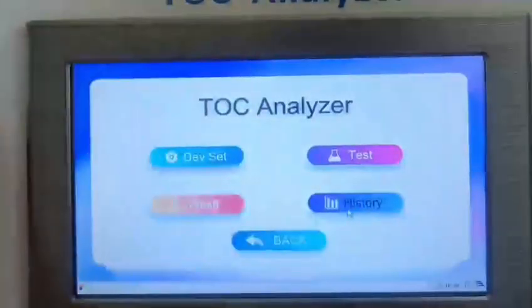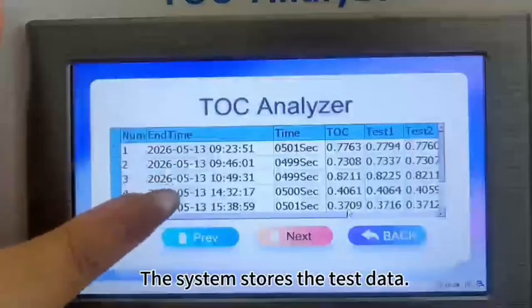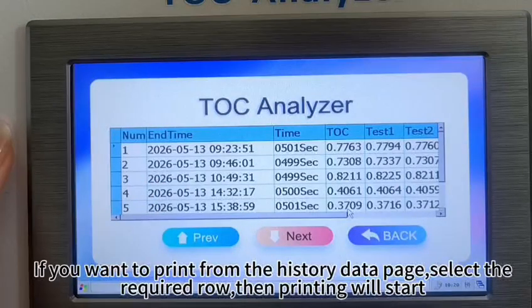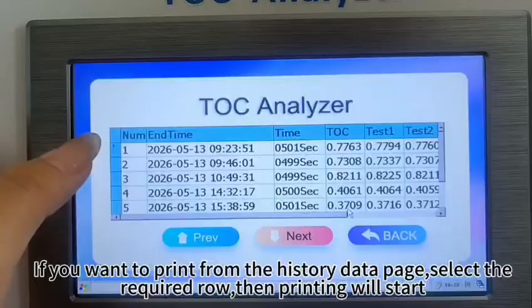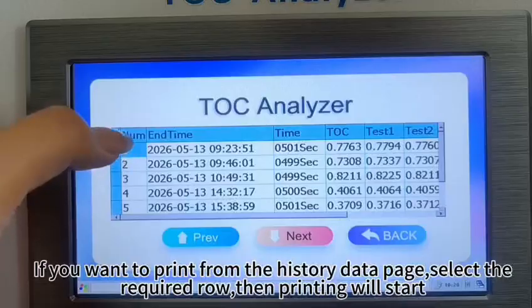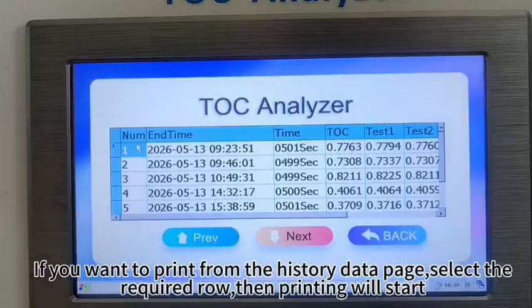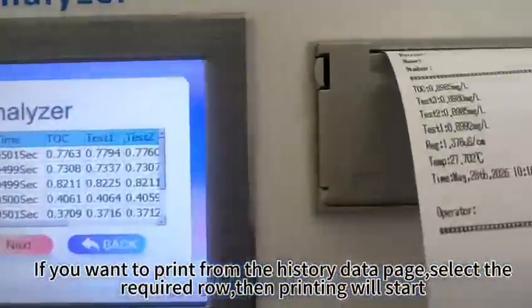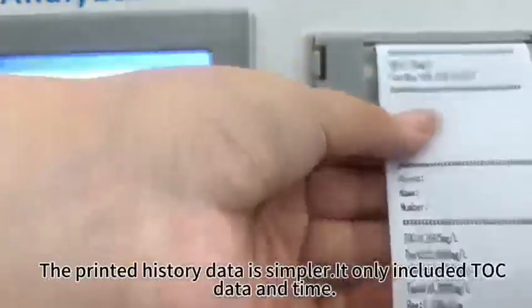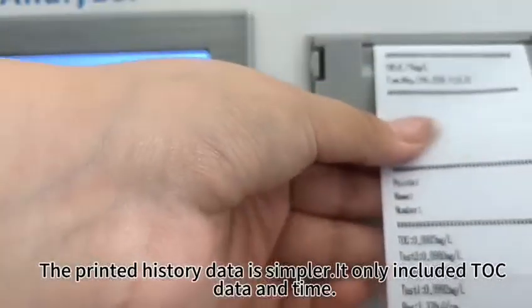Let's check the history. The system stores test data here. If you want to print from the history data page, select the required row, then printing will start. The printed history data is simpler.